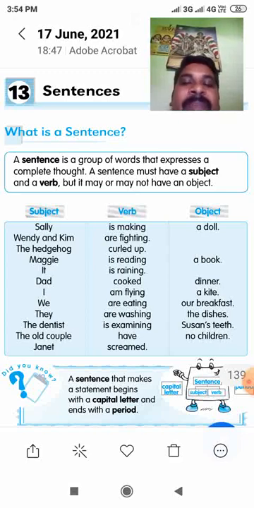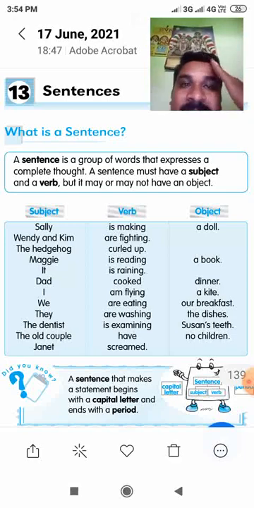Next, the hedgehog curled up. This also is a sentence. Subject is there, and verb is there. Because of that, this is a sentence. At the same time, it gives complete meaning. A sentence means it has subject and verb. It must give complete meaning. Then only it is a sentence.